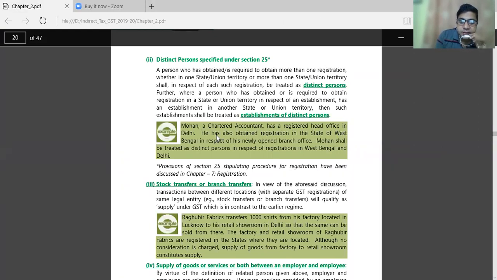He has also obtained registration in the state of Bengal in respect of his newly opened branch office. Mohan shall be treated as a distinct person in respect of the registration in Bengal and Delhi.